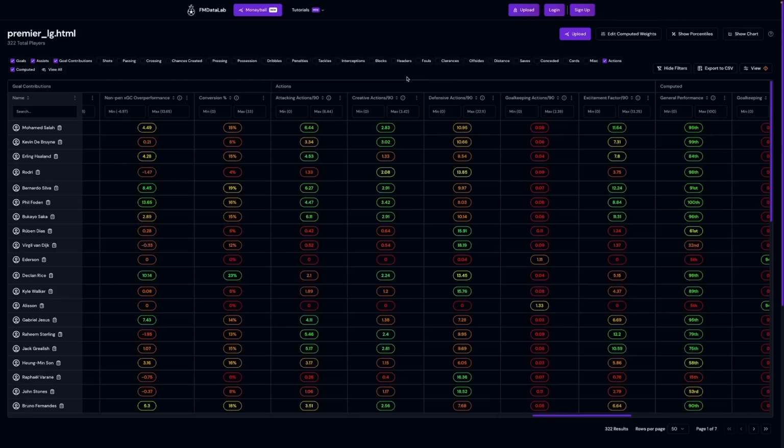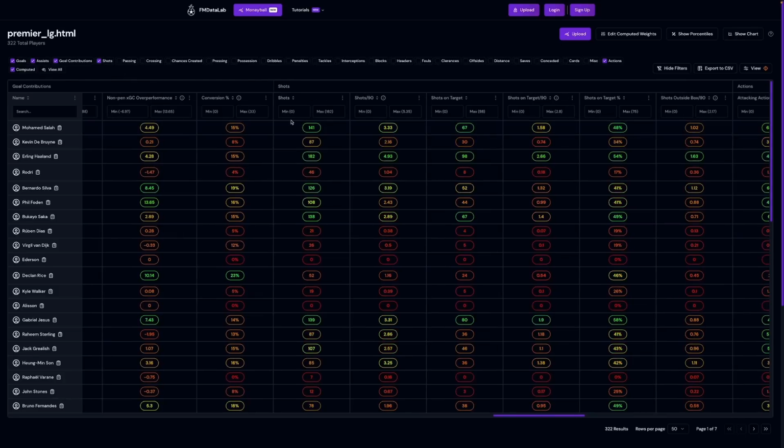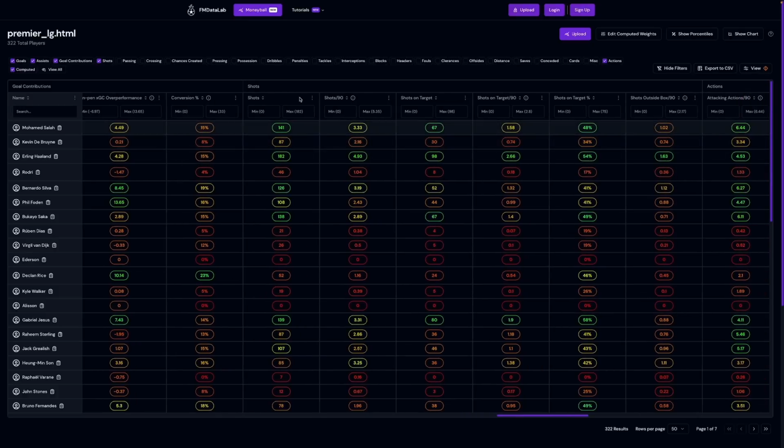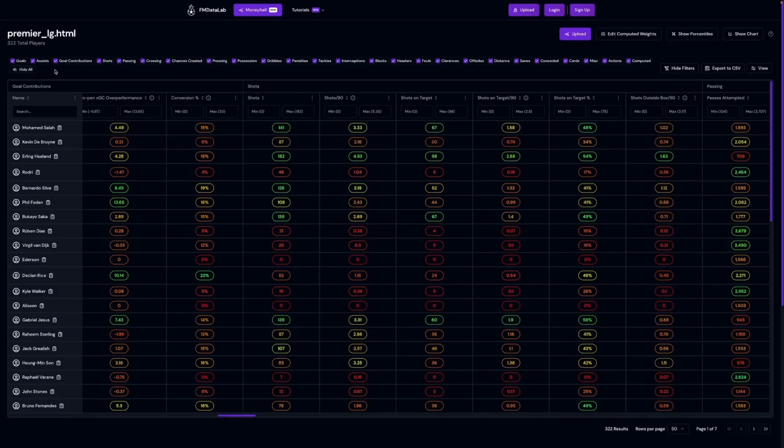So just above the table there are a number of checkboxes you can see up here. Each signifies the visibility of each stat column group. So clicking on any of these will then add all the stats therein. So you can see the shots group now appears on screen and has all of the shot related statistics, and I can toggle it off again so it's hidden. You can make all column groups visible with the view all button here. However, this may lead to some performance issues, especially with larger player lists, but you can try it out and see how it feels on your end.